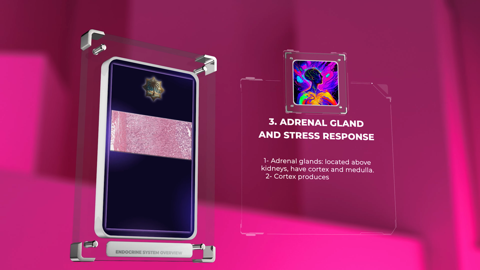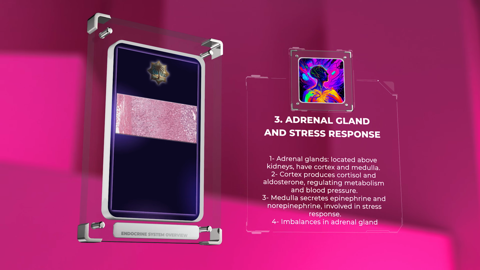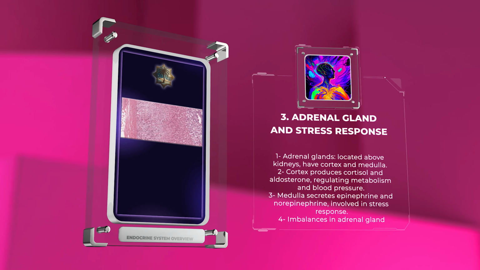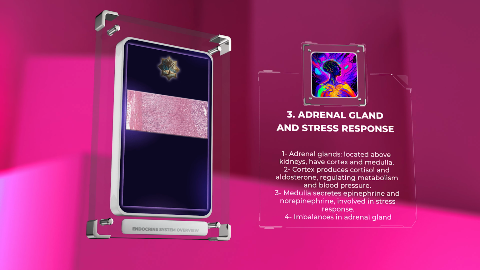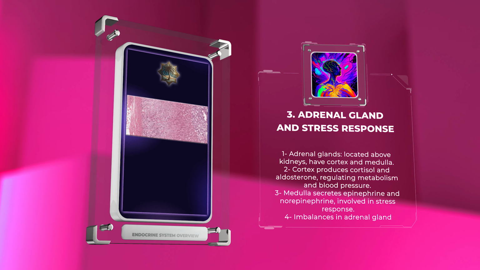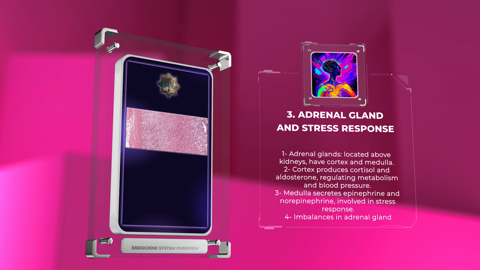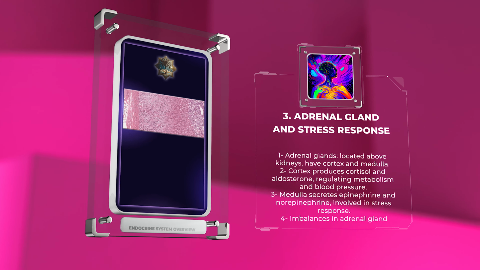The adrenal glands, located above the kidneys, have two parts, the cortex and the medulla. The cortex produces hormones like cortisol and aldosterone, which regulate metabolism and blood pressure, while the medulla secretes epinephrine and norepinephrine, involved in stress response. Imbalances can lead to disorders affecting multiple organs.